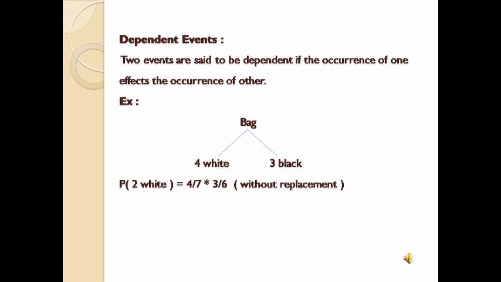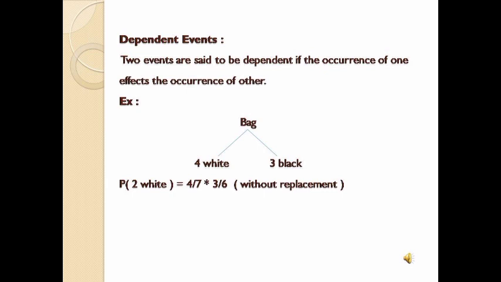Now again I have to choose one more white ball. Already I have taken one white ball, so how many will remain? It will have 3 white balls. Why? Because it is without replacement. In the previous example we have seen it is replaced: when a ball is chosen, another ball is replaced. Here it is without replacement. So among 4 white balls I have already chosen one white ball.